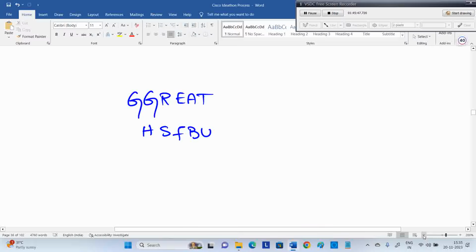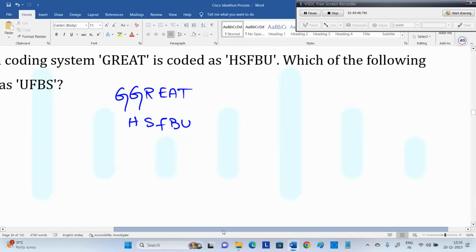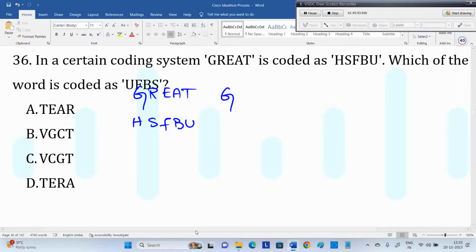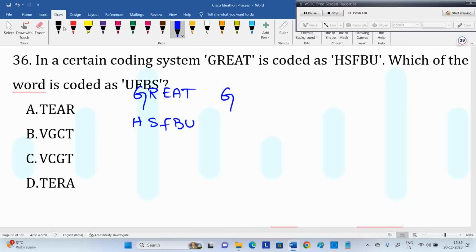Now listen. See the question carefully. I'll just zoom out and show the entire question for you. Which of the following words is coded as UFBS? Important thing here, for something, writing the next letter gives UFBS. Question is which of the following is coded as UFBS?